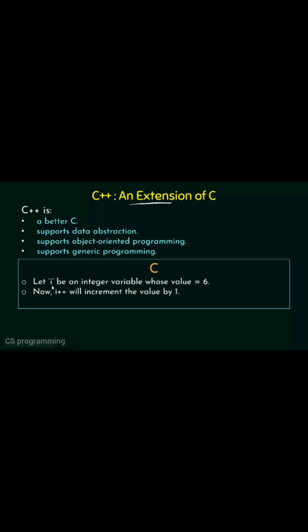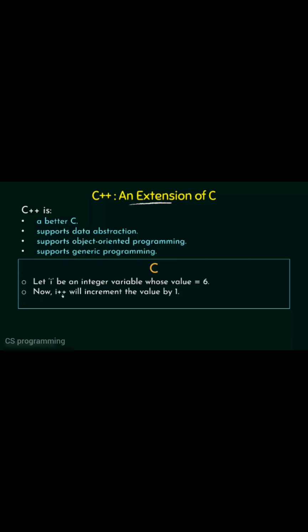Now i is a variable which is an integer. Integer means the same kind of integer that we have in mathematics. So i is a variable that can hold an integer value. So that's what we mean here. And what is the value? The value is equal to 6. So that means i is equal to 6. Now i++ will increment the value by 1.